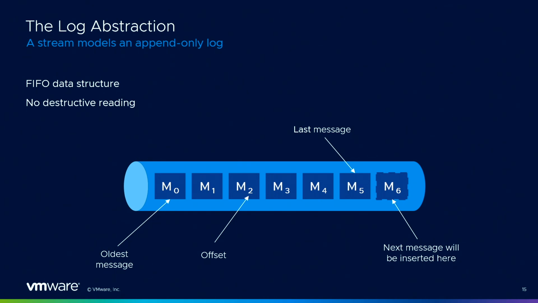Each message has an offset. So this is this number. It's like an index, like the index in an array, but that's enough for what we need. But it's not exactly an index. Anyway, that's some kind of ID in the stream. And that's it. Very simple data structure, and we just accumulate messages.